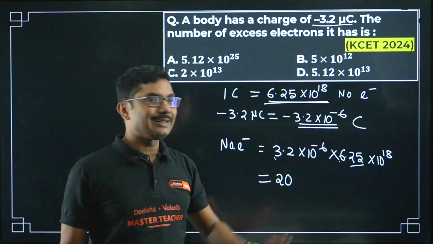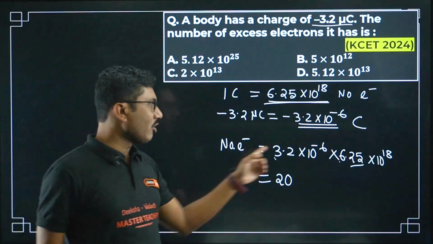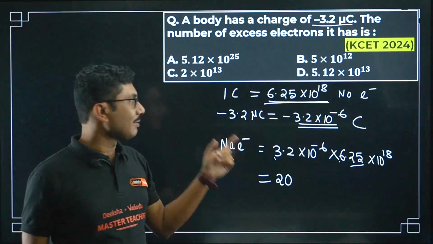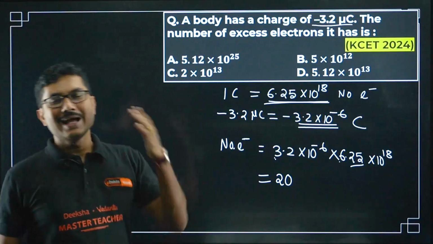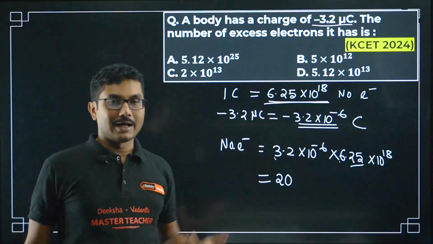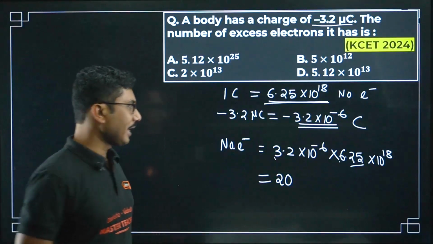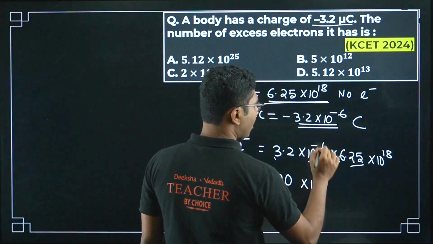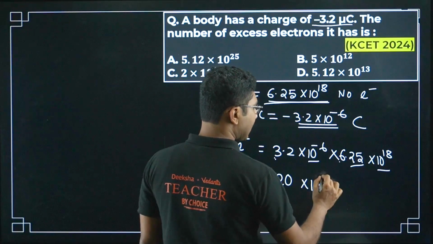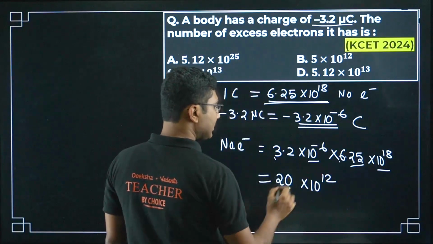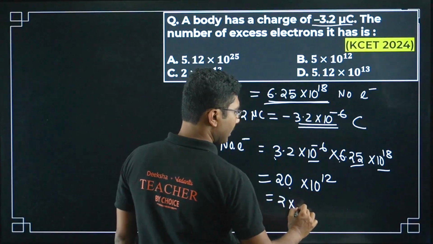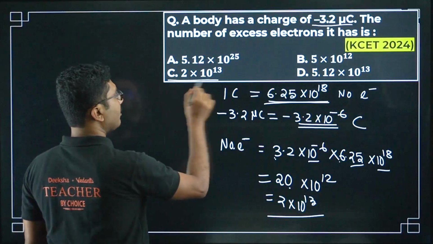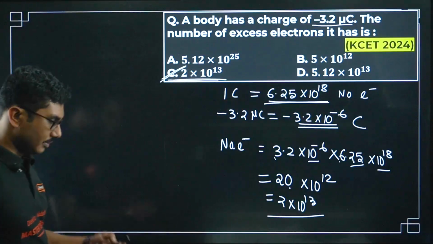But are you getting any number closer to 5? You are not getting any number closer to 5. So what number are you getting closer to? You are getting the number closer to 2, because 20 can be divided by 10 and it can be made into 2, right? So this is how you think. 10 to the power of minus 6, 10 to the power of 18, that is 10 to the power of 12. Now take this 0 over here, you get 2 into 10 to the power of 13. Okay, number of electrons is 2 into 10 to the power of 13, that is option C.